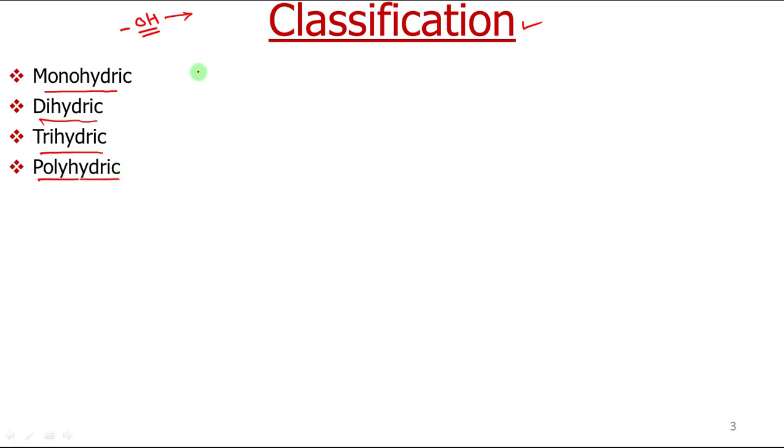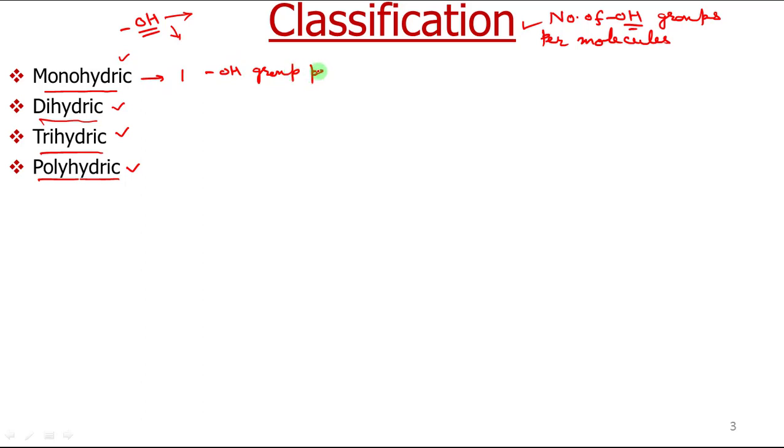So the first classification of alcohols is based on the number of OH groups per molecule. It means how many hydroxyl groups a molecule of alcohol contains. Based on that, these can be classified as monohydric, dihydric, trihydric, and polyhydric alcohol. Monohydric, as the name suggests, contains one OH group per molecule.